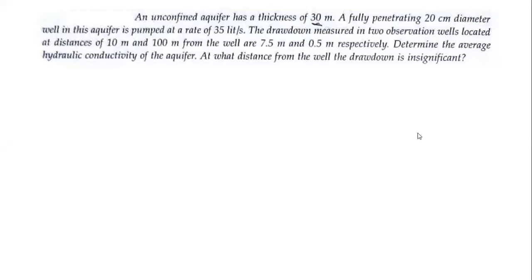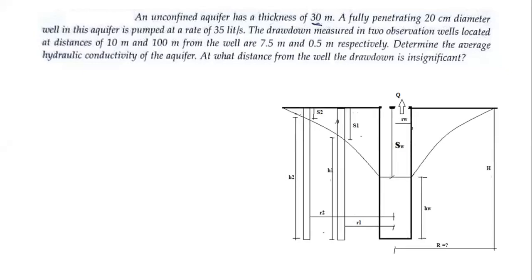First we will go for the sketch, in which we will get the idea of which parameters are given and which parameters are asked to calculate. Here we will consider that this is a main pumping well. I have shown its boundary by a thicker line, and the discharge from it as a capital Q, that is 35 liters per second.